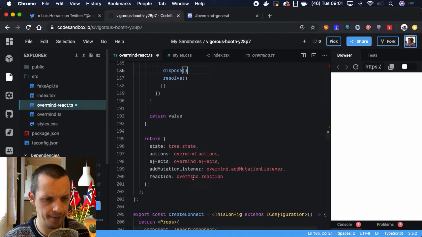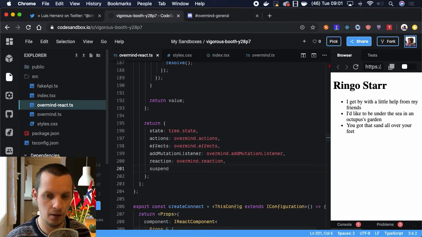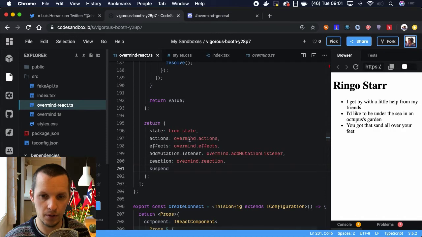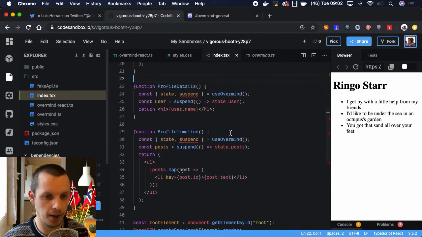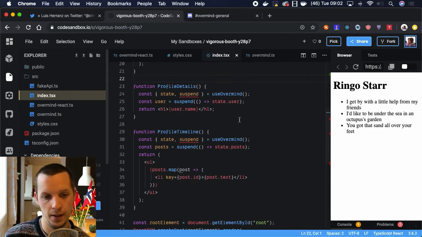Yes, I believe that's it. And then we need to give it suspend here. And let's try to refresh. Loading. Yeah. So now we actually got it working. As you can see, let's look at the API again. We have suspended state.user and state.posts. And it shows a loading indication. And then, yeah, it moves as it's supposed to.